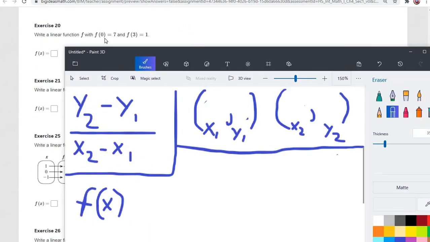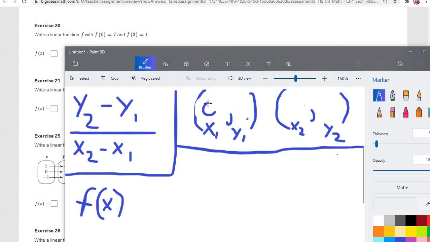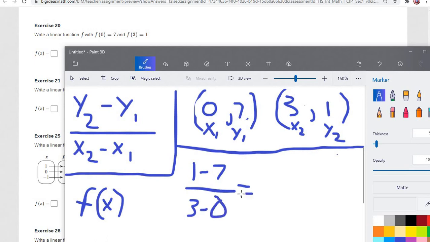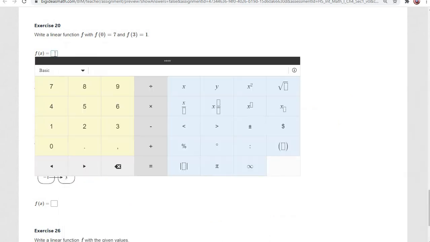All right, on this next one, it says x equals 0 and y is 7. So we have 0 and 7 for our first point, and here x is 3 and y is 1. Let's do the math: y2 is 1 minus y1 is 7, and x2 is 3 minus x1 is 0. So we have negative 6 over 3, which comes out to negative 2. That's going to be our slope. So negative 2x, and where x is 0, y is 7, so plus 7.